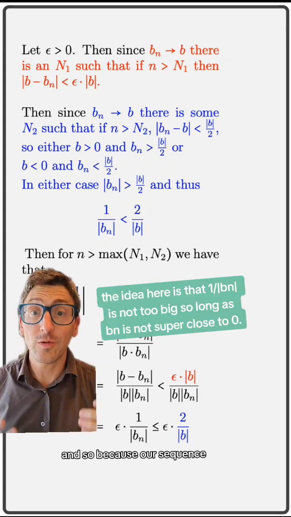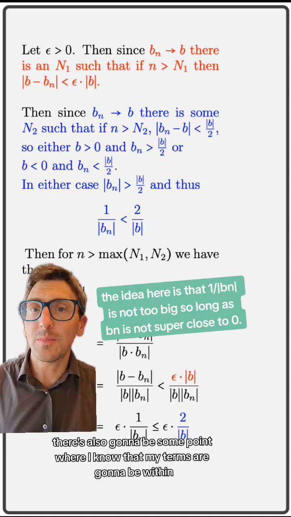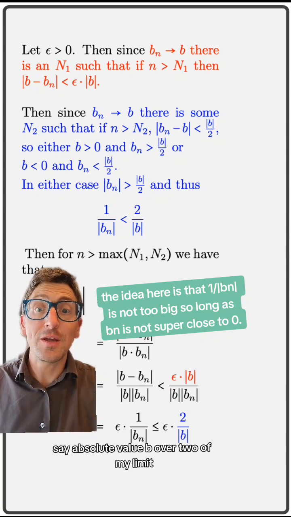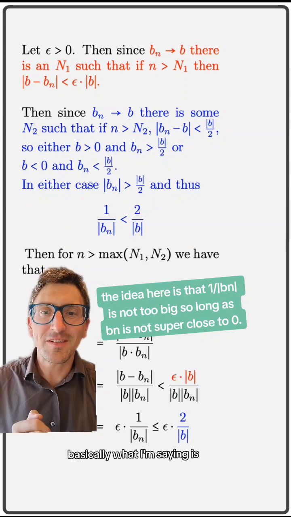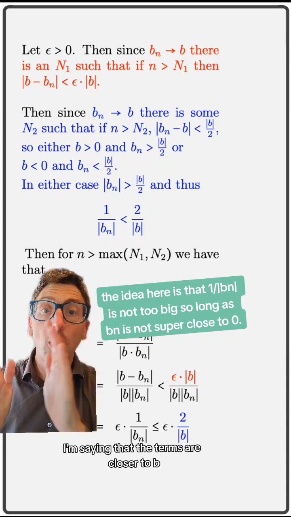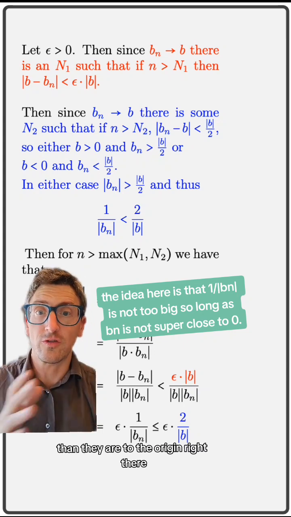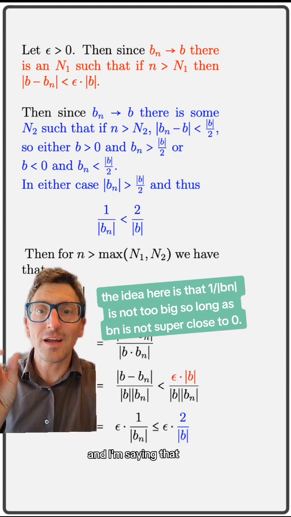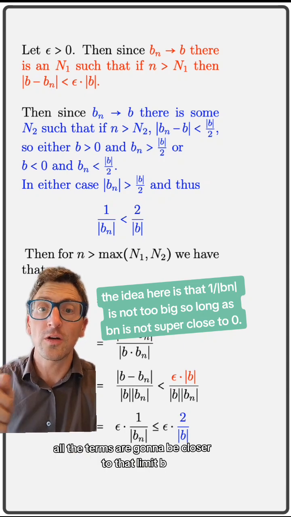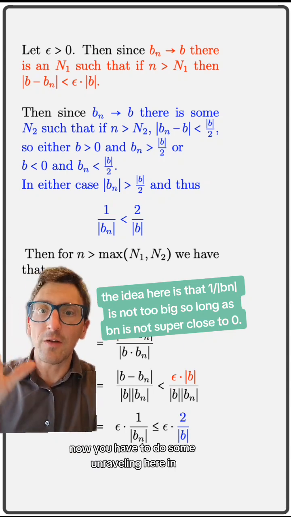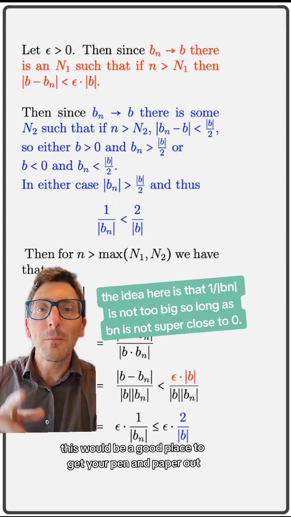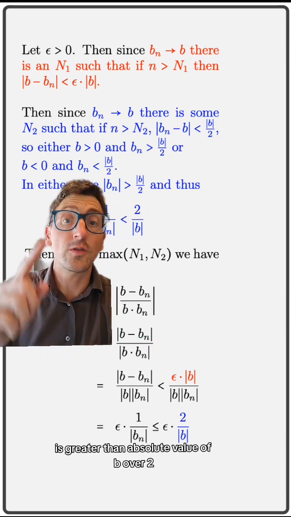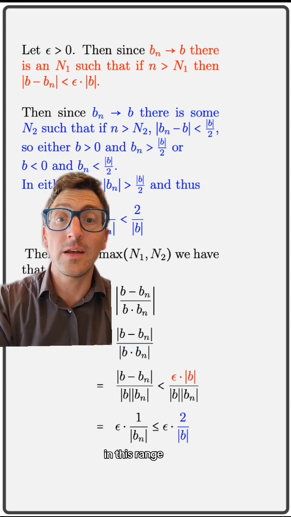And so because our sequence b_n is converging to b, there's also going to be some point where I know that my terms are going to be within, say, absolute value of b over 2 of my limit. Basically what I'm saying is that the terms are closer to b than they are to the origin, right? The midpoint between the limit and the origin would basically be b over 2. And I'm saying at some point all the terms are going to be closer to that limit b. Now you have to do some unraveling here, and this would be a good place to get your pen and paper out. But basically this is going to guarantee that the absolute value of b_n is greater than absolute value of b over 2 for n in this range.